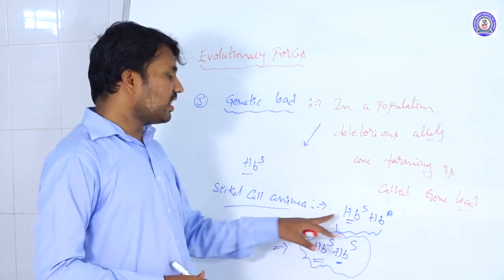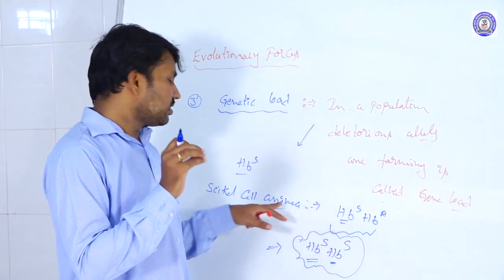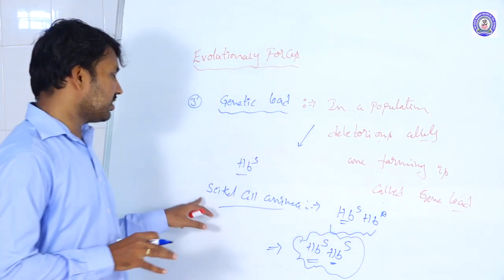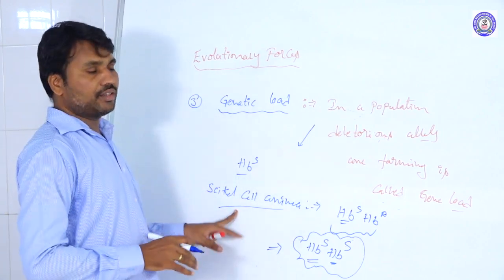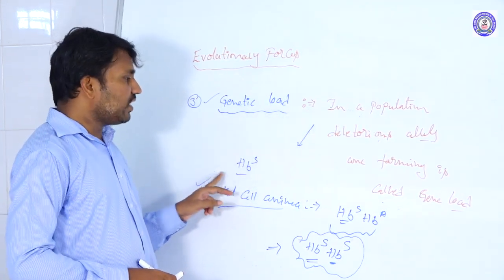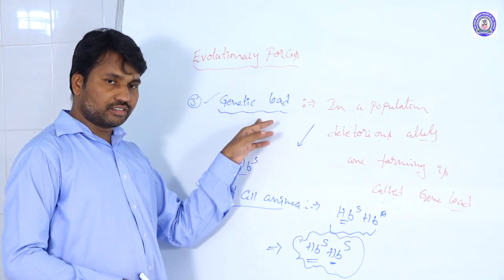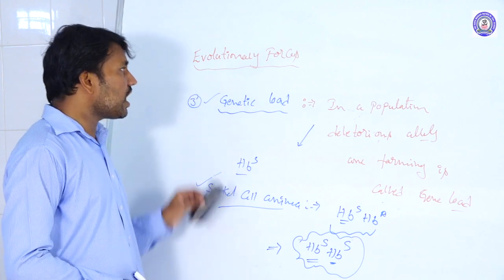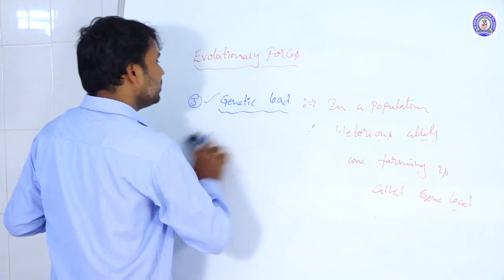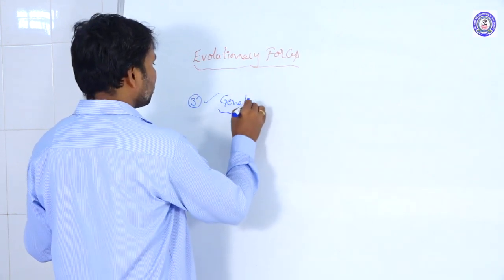Only a low frequency of individuals with a minimum average healthy condition are able to survive in this population with the sickle cell genes. So this is called genetic load. This type of allelic frequency, this type of gene, is called gene load or genetic load. This is also one of the factors which influences the evolution process. Okay. Next one is genetic drift.